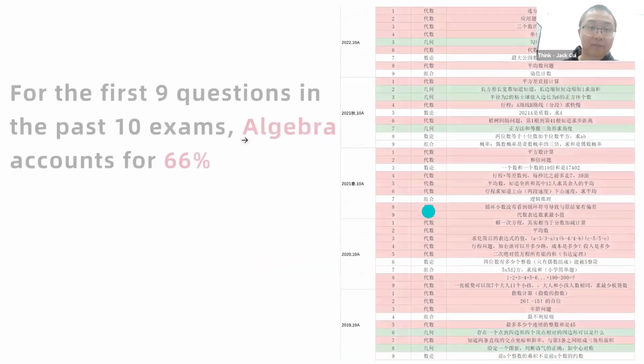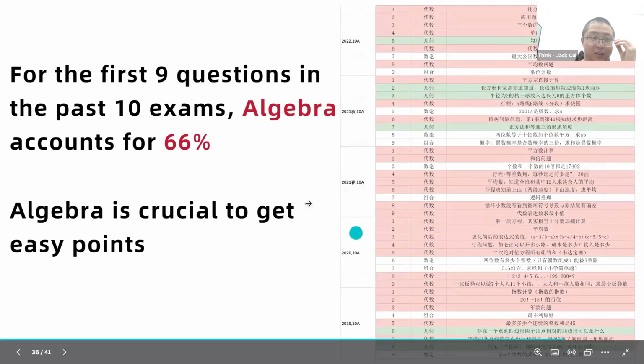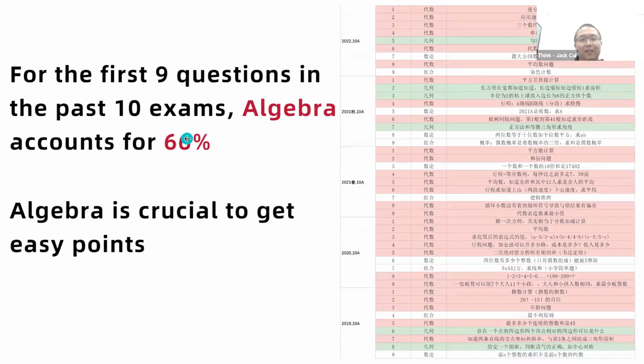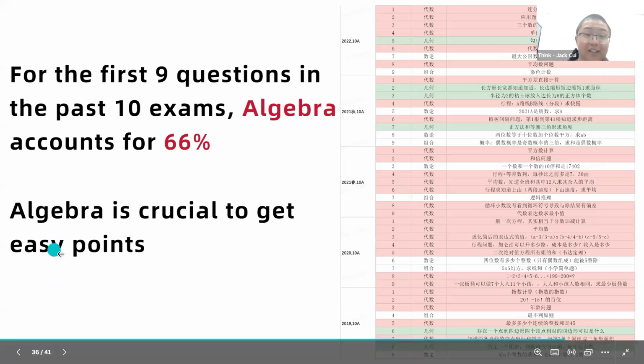Also, this is very detailed, but it's in Chinese, we did not translate, sorry about that, but here is just a summary. In the first 9 questions of the past 10 exams, algebra accounts for 66%. This again emphasizes that if you do pre-algebra, you're ready for Algebra 1, right? And if you do Algebra 1, you are going to do well in the first 10 questions. Earlier questions are easier. If you can answer the earlier questions, there will be a foundation to eventually get awarded. So algebra is crucial to get easy points.